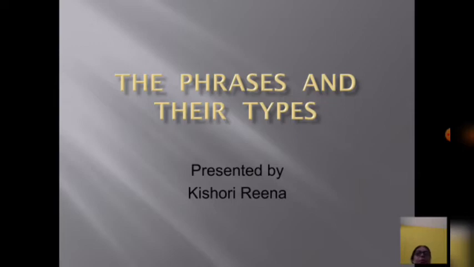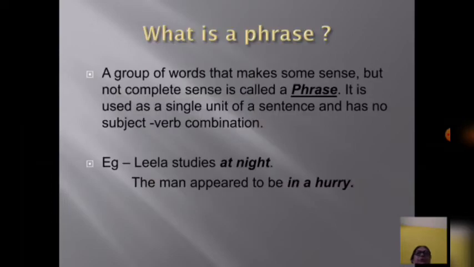Students, today we are going to learn about phrases and their types. First of all, we will see what is a phrase. A group of words that makes some sense but not complete sense is called a phrase. It is used as a single unit of a sentence and has no subject-verb combination.